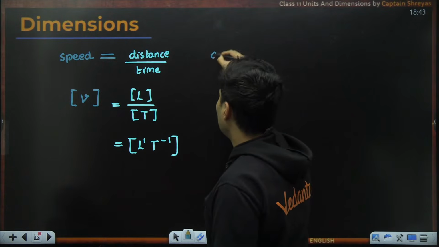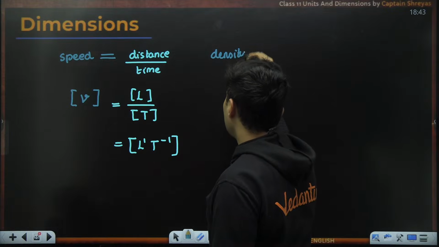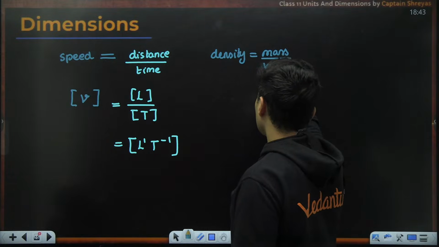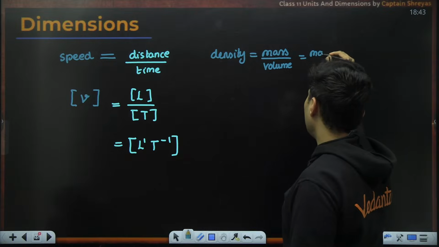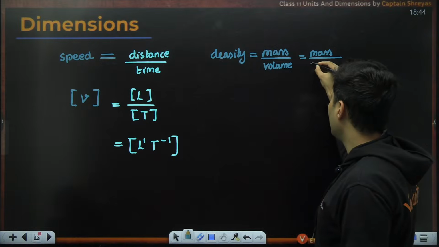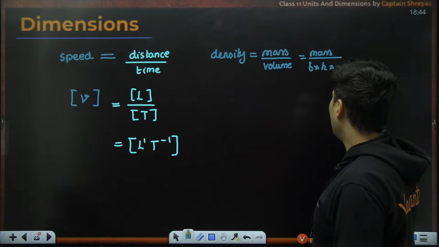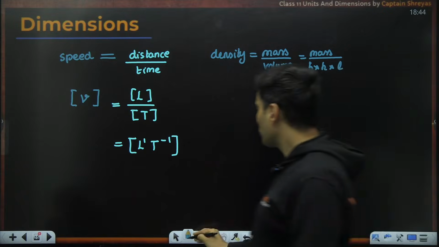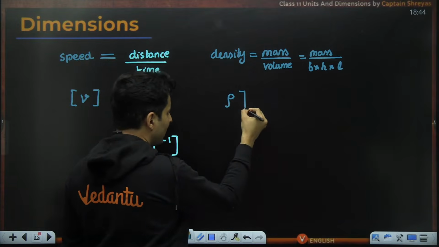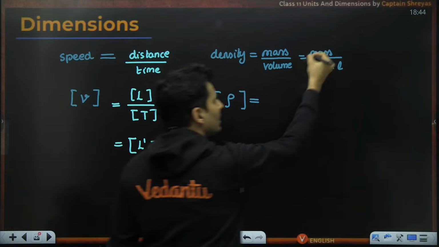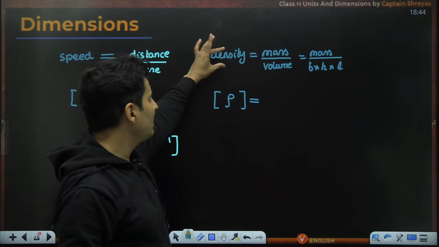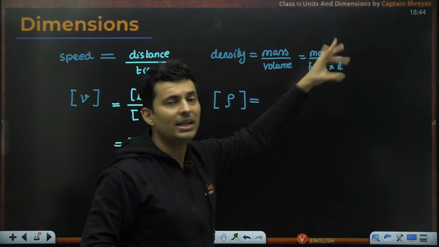Another example is of density. It is nothing but mass divided by volume. But volume in itself is a derived quantity because volume depends on the side, height, breadth, everything. So it is nothing but the breadth multiplied by the height multiplied by the length, usually of a cube. So if I ask you density, usually the symbol is rho. What is the dimension of density? As you can see, mass is fundamental, breadth, height, length, all three are fundamental. So I express the physical quantity in terms of fundamental quantities.